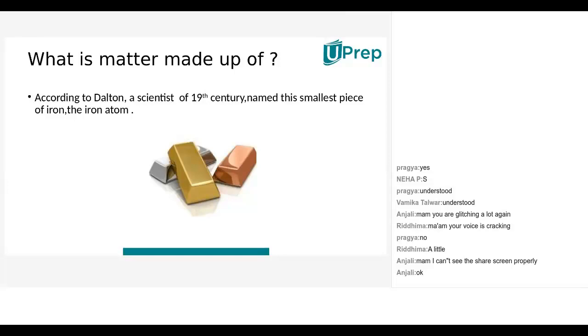Understood? So here I can say that 3 elements are present. This is copper, gold and silver. If copper breaks, we'll get only copper atoms. No other atoms are present. The smallest piece of copper, that atom, gives the entire property of copper, even the mass, density, physical properties and chemical properties.